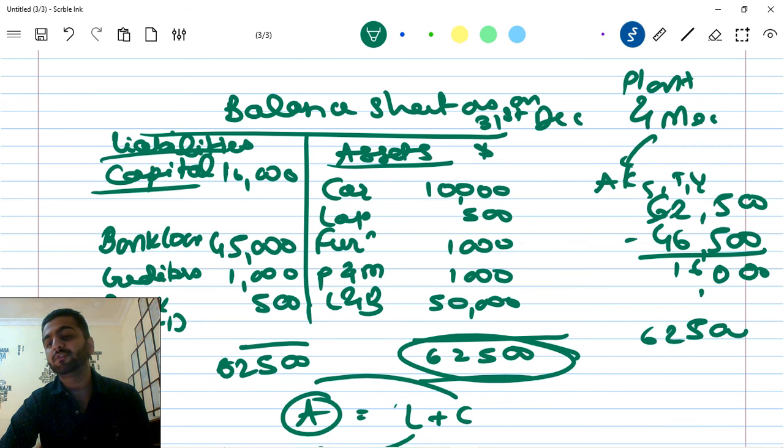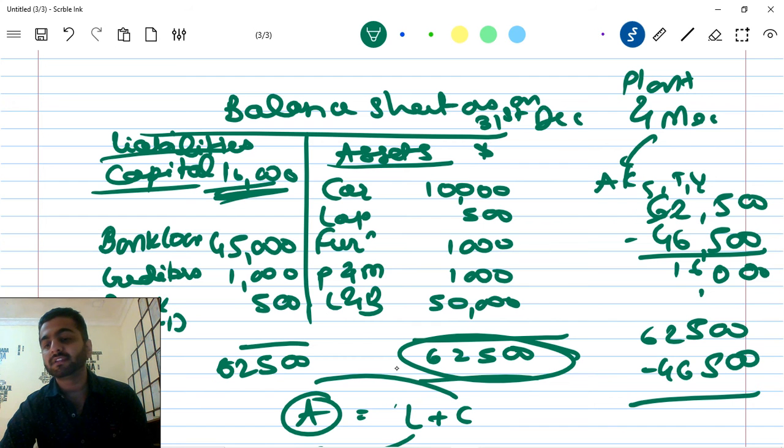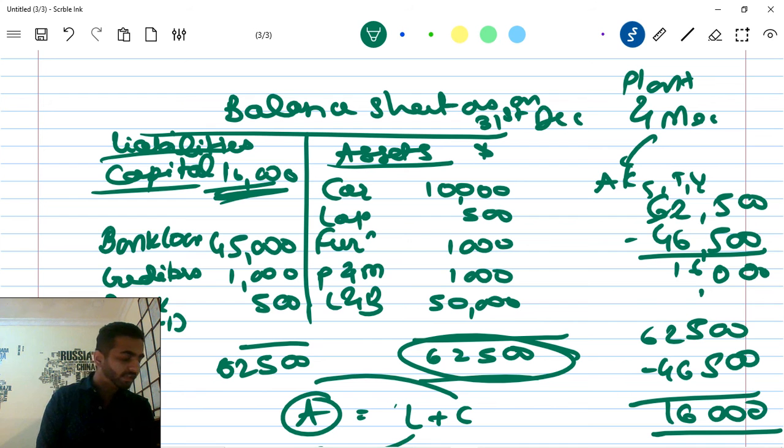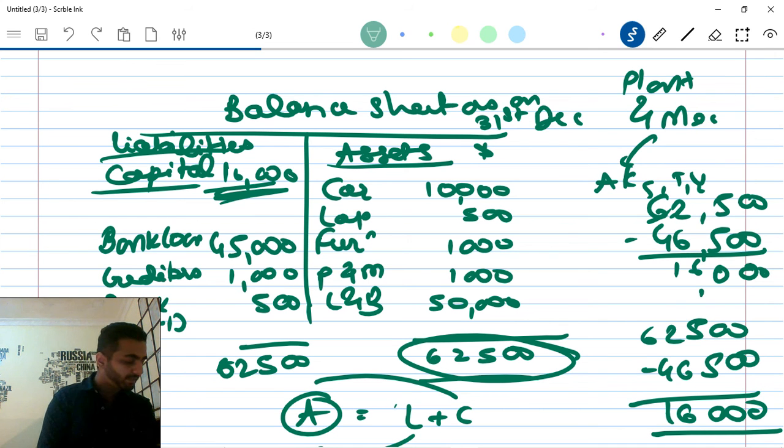Absolutely not. So 62,500, let's assume I sell my assets and I pay off my liabilities. What is that? 46,500. So what was my net worth, or the amount invested in business? That is my capital or owner's equity. So the amount invested, that is remaining after deducting liabilities from assets, that is your owner's equity.